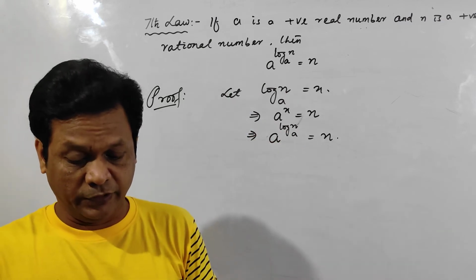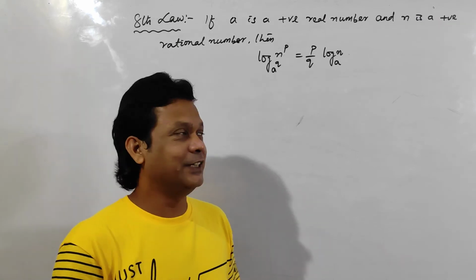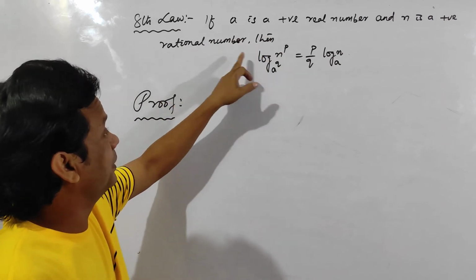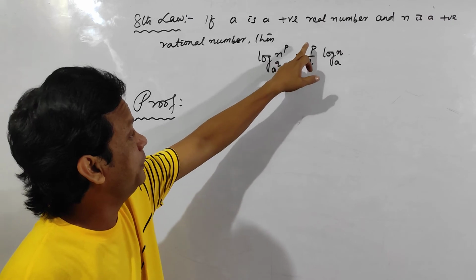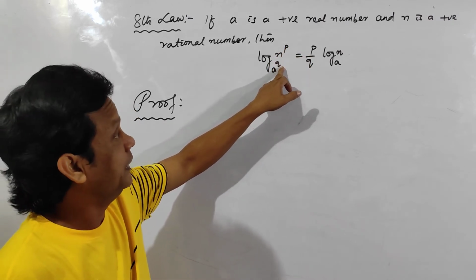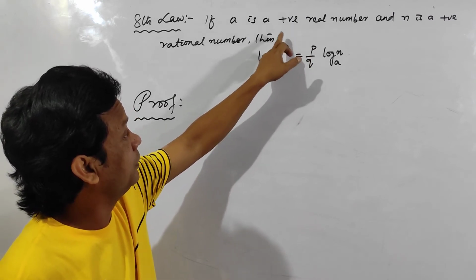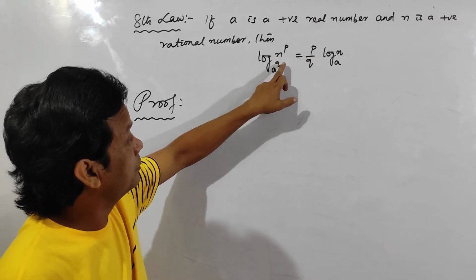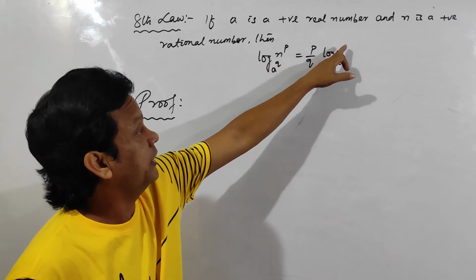Okay. So the last law, we will do the 8th law. This is the last property. If a is a positive real number and n is a positive rational number, then log of n to the power p to the base a to the power q is equal to p by q into log n to the base a. That means the power of n will come to the front as p, and the power of the base will go below as q. P by q log n to the base a.